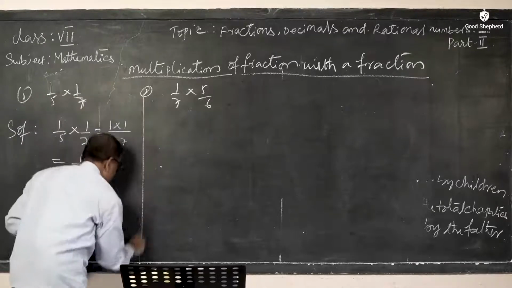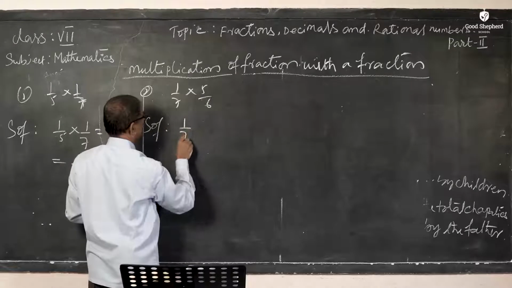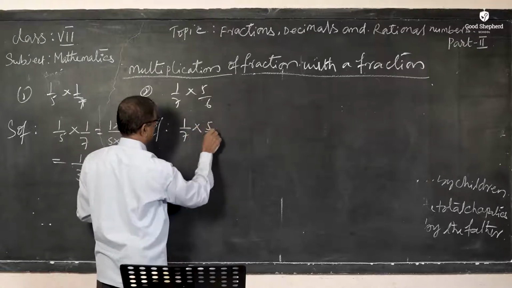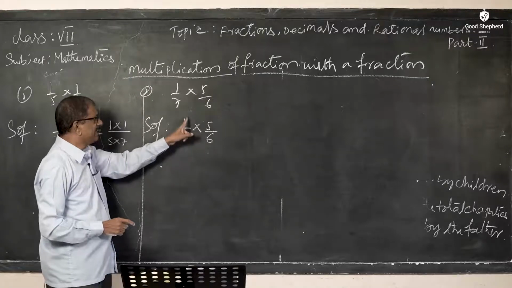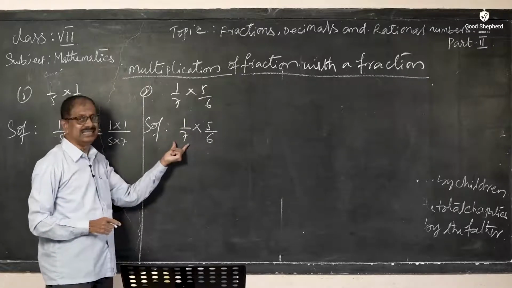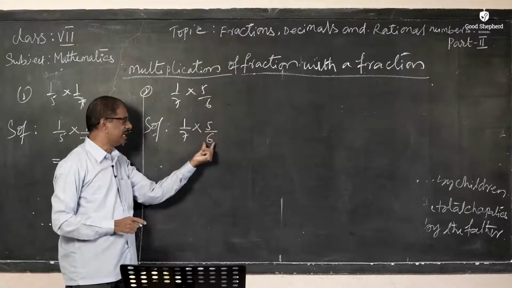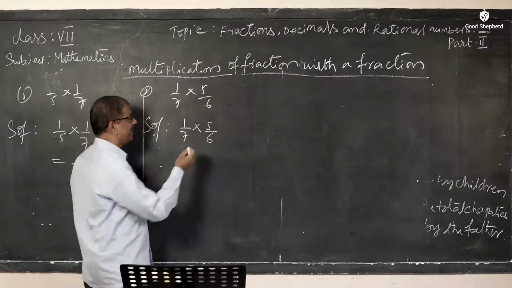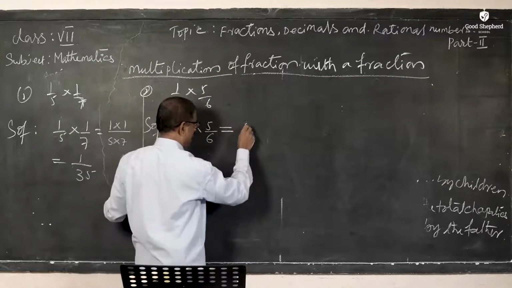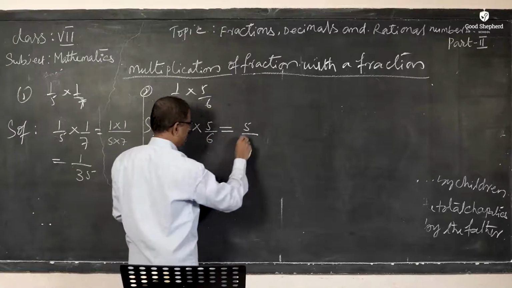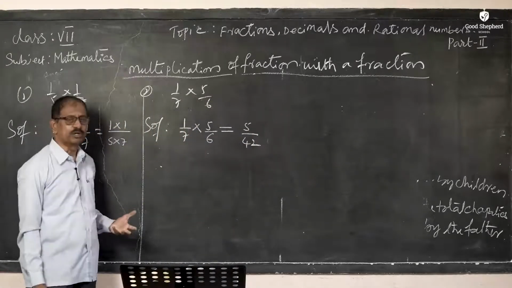The next, second question is 1 by 7 multiplying by 5 by 6. Here in 1 by 7, 1 is the numerator and 7 is the denominator. In the second fraction, 5 is the numerator and the denominator is 6. So you should multiply the numerators and the denominators. 1 into 5 is 5, by 7 into 6 is 42. So I got 5 by 42, which is also a fraction.